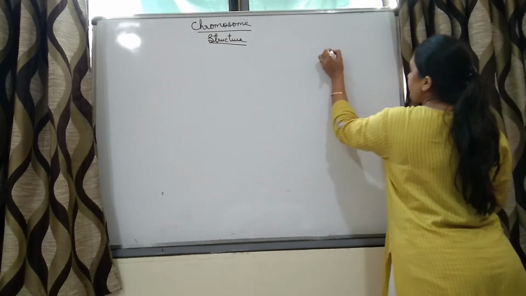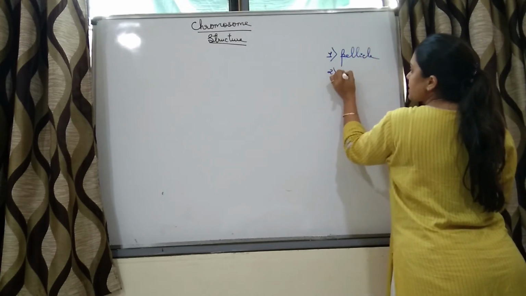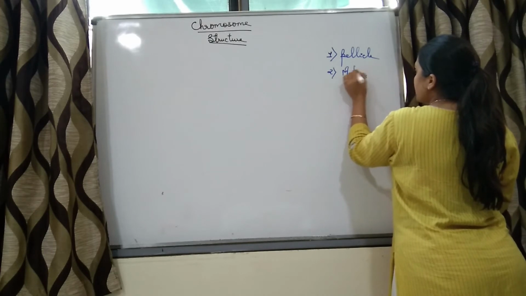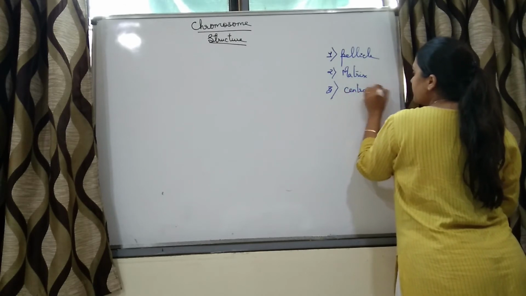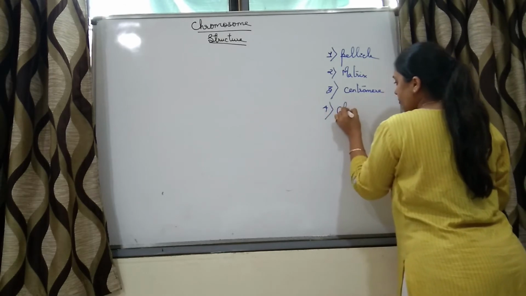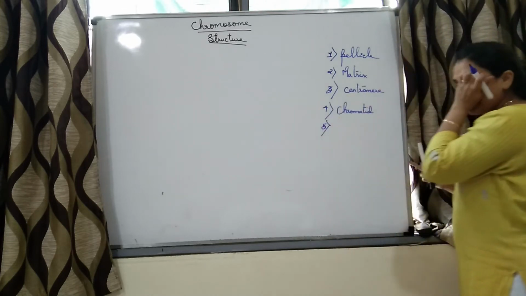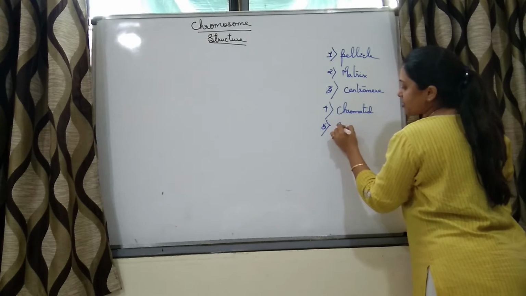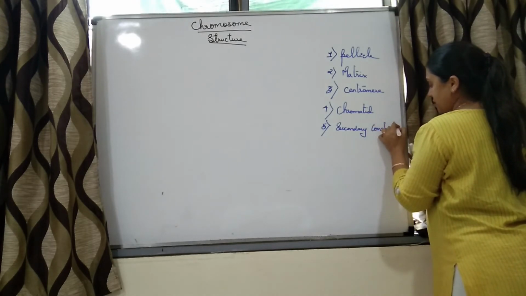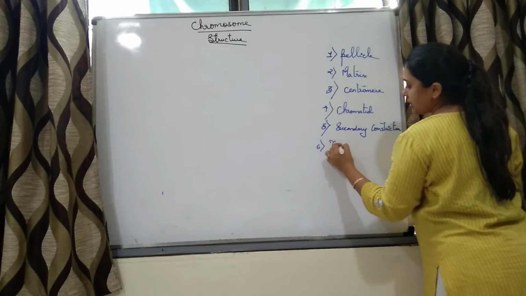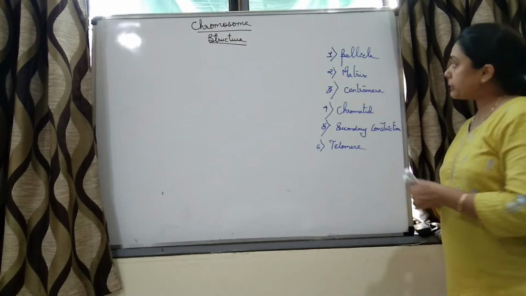Let me write it over here. Pellicle, second is matrix, third is centromere, fourth is chromatid, fifth is secondary constriction, and sixth is telomere. These are the parts of chromosomes.